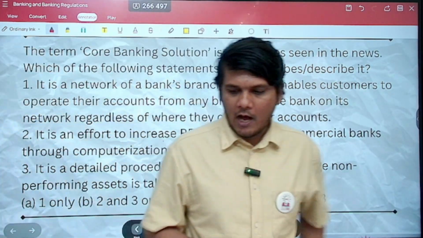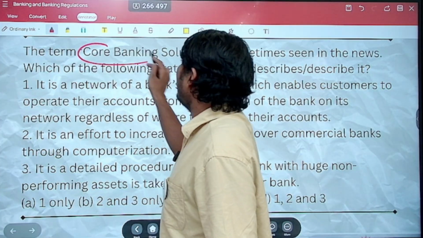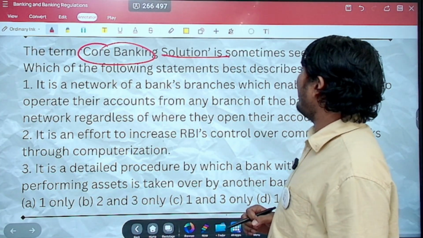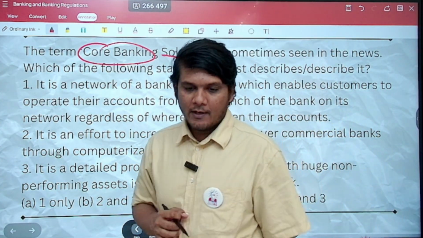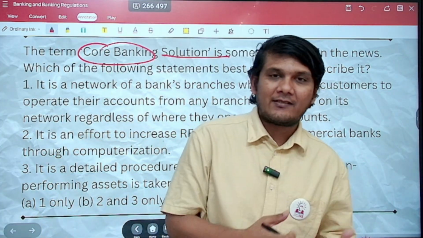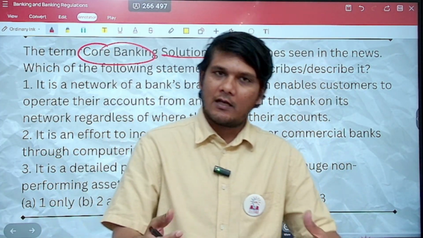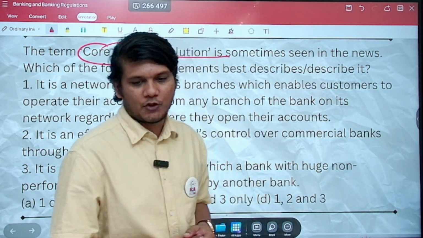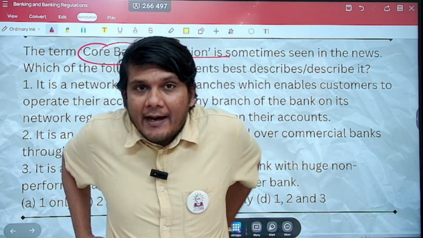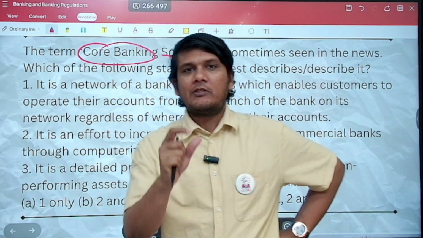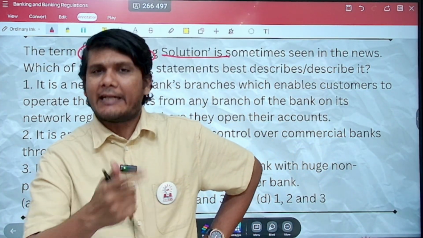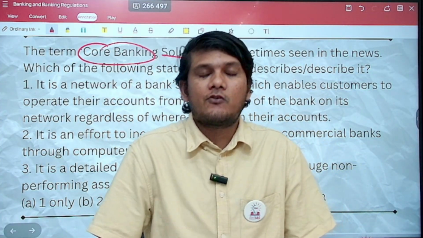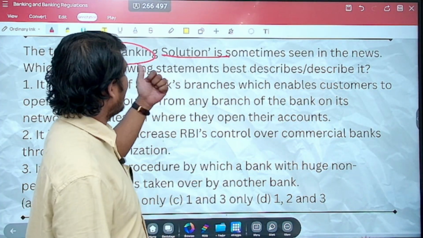The very first question asks: the term core banking solutions is sometimes seen in the news. Which of the following statements best describes it? Now, what is a core banking solution? This is a very basic concept of the banking chapter. It's there in our static book as well. It's an easy question as such. Almost all of the questions, except for certain ones related to current affairs, can be done only from the class notes. So what is this core banking solution?